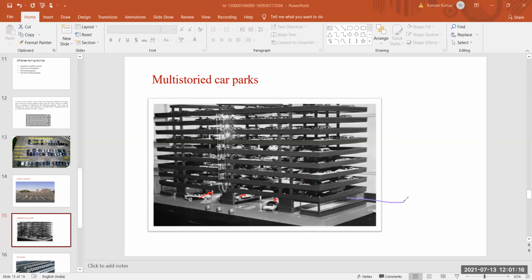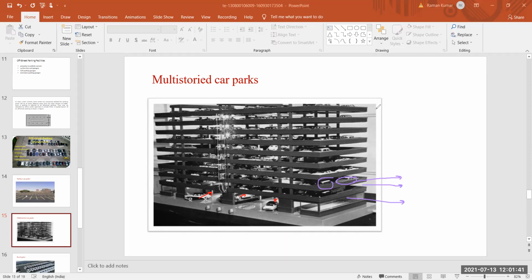Also on this floor and on this floor many cars will be parked. So basically this type of parking system is also known as your off-street parking system, and one kind of off-street parking system is your multi-story car park.